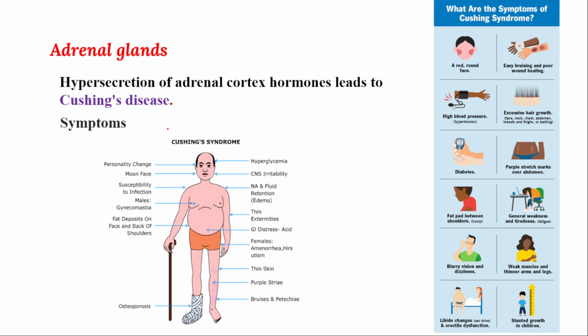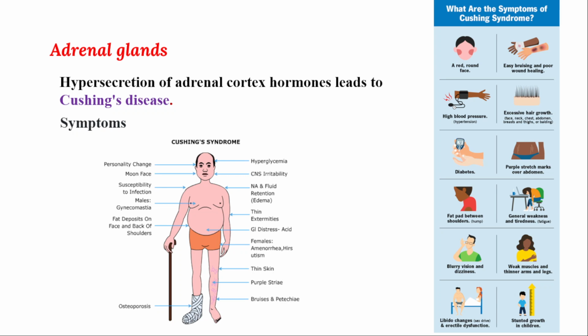And because of more sugar, bones and other things will be deformed, and you'll have bruising in your body. Because of over secretion of these adrenal cortex hormones, you'll have excessive growth of hair on your body, in the neck, chest, abdomen, including your thighs.